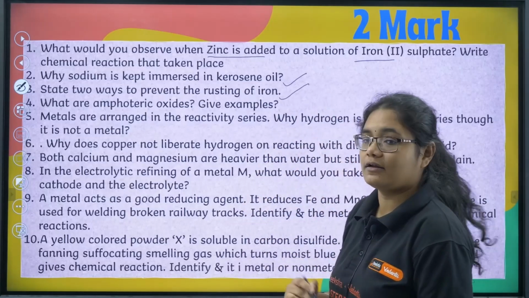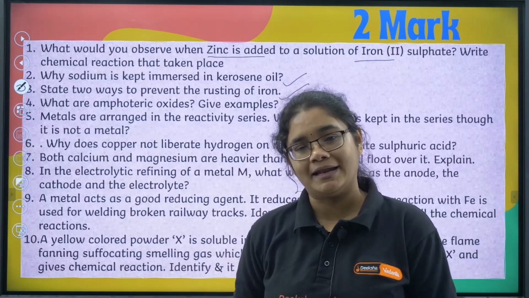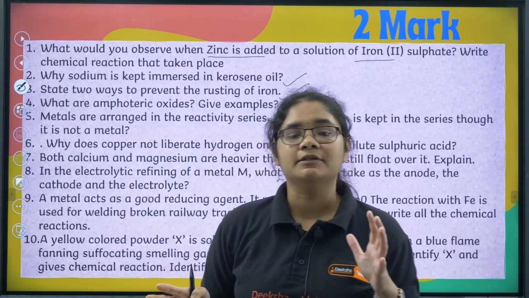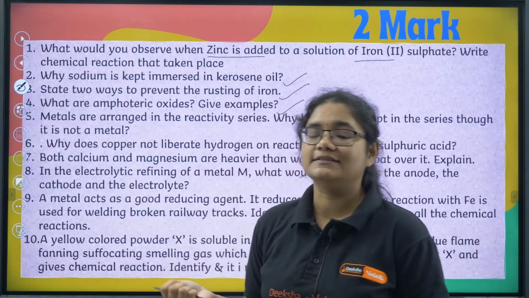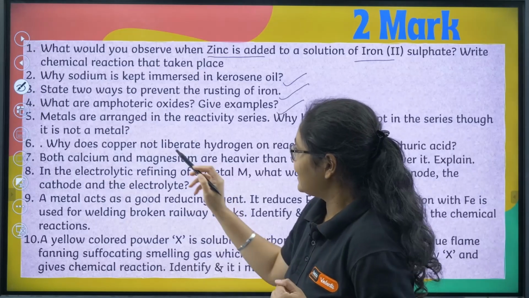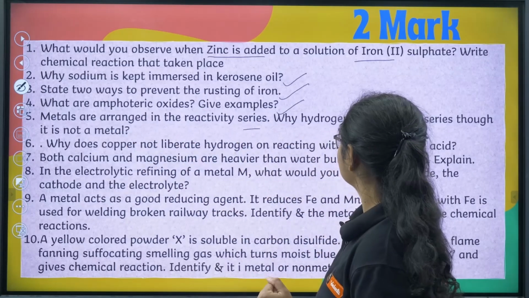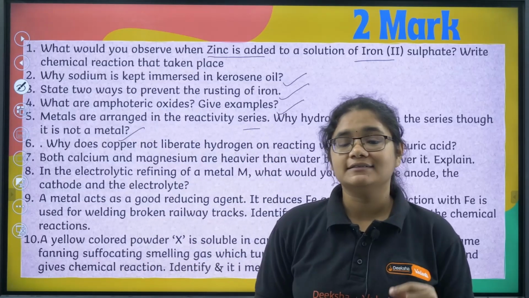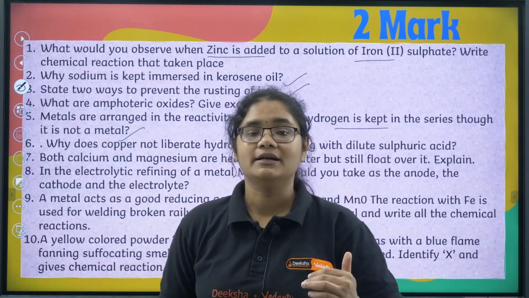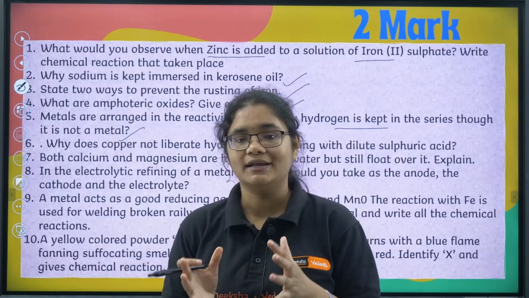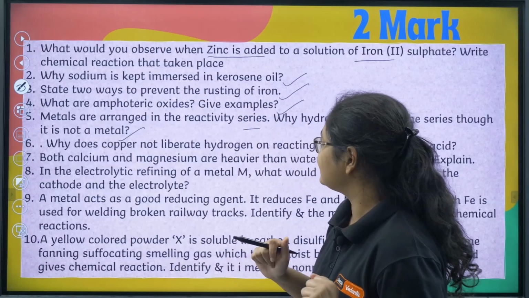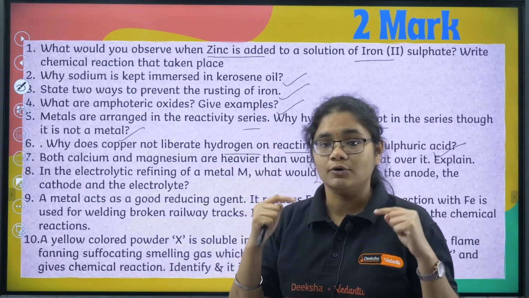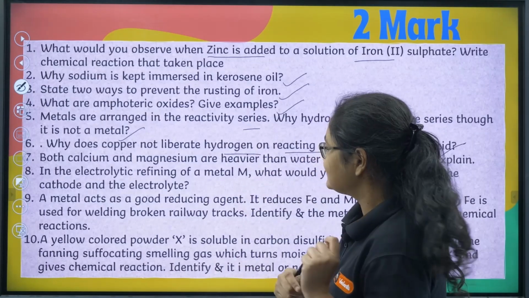2 ways to prevent rusting: galvanization, painting, greasing. You can write any 2. Amphoteric oxides that can react with both acids and bases, and examples: aluminium oxide. Next, metals are arranged in the reactivity series. Why hydrogen is kept in the series though it is not a metal? So hydrogen has an electropositive nature, like all metals it also loses electrons, so that is why it is kept in the reactivity series. Copper does not liberate hydrogen gas because it is present below hydrogen in the reactivity series.